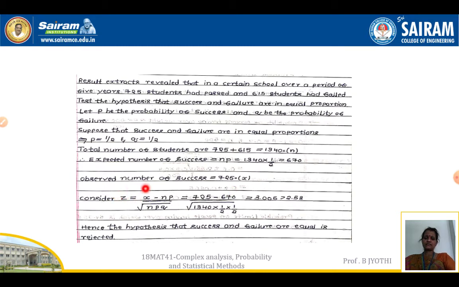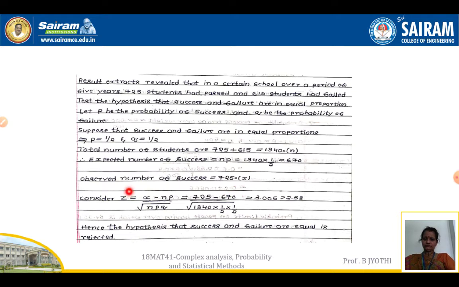Next comes the observed number of successes, that is 725, which is X.